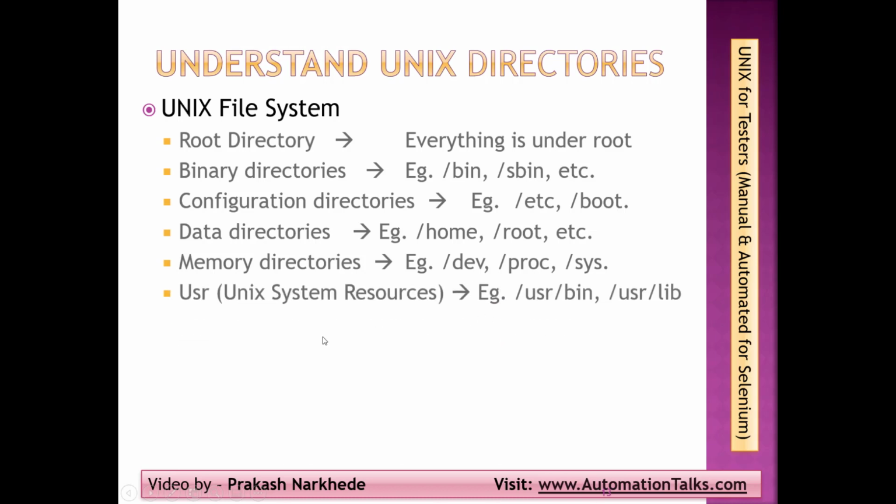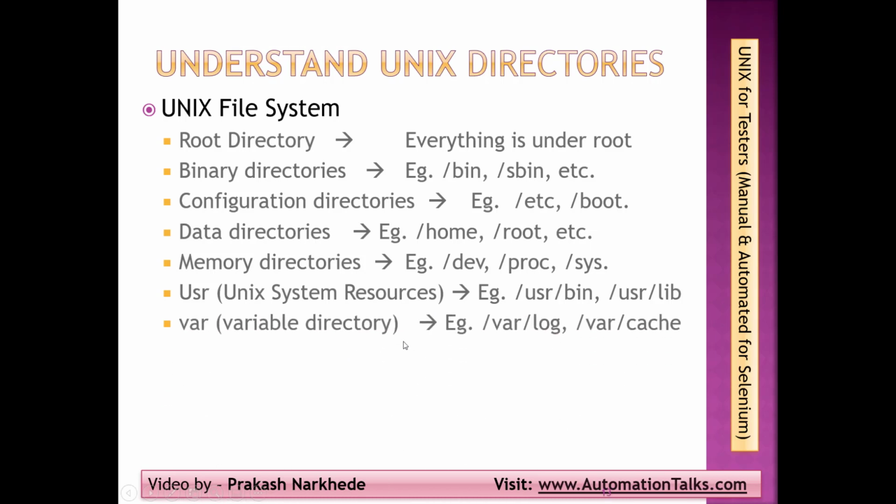Next we have usr. From the name it sounds like this could be user data, but this usr stands for Unix system resources. The data is present in usr/bin and usr/lib. If you go to the PATH variable, you will see these Unix system resources, and it contains the read-only data which is used by the Linux system. It contains basically all the libraries which are used by Unix systems. Again, we are not supposed to touch them.